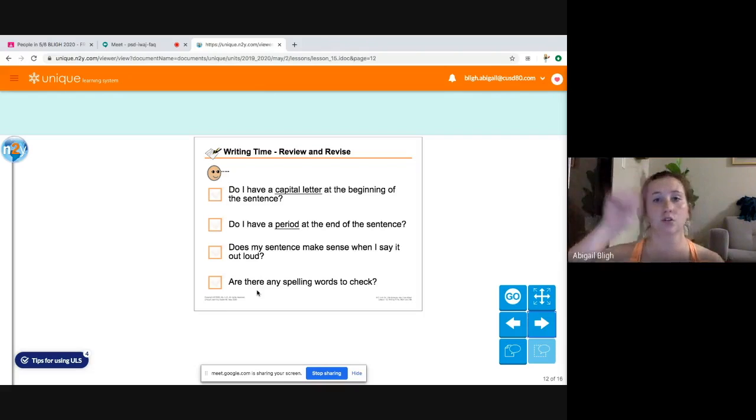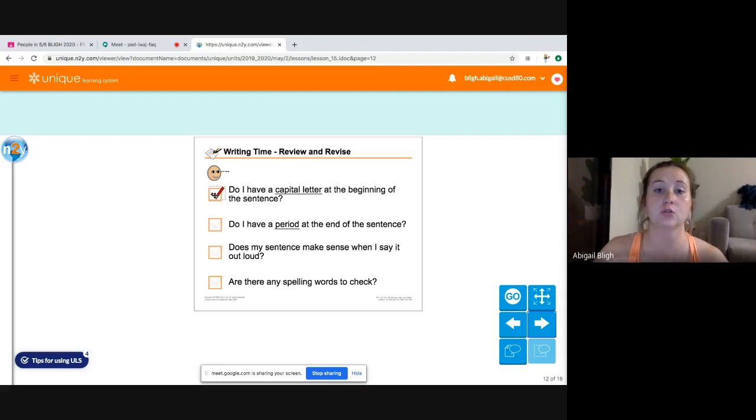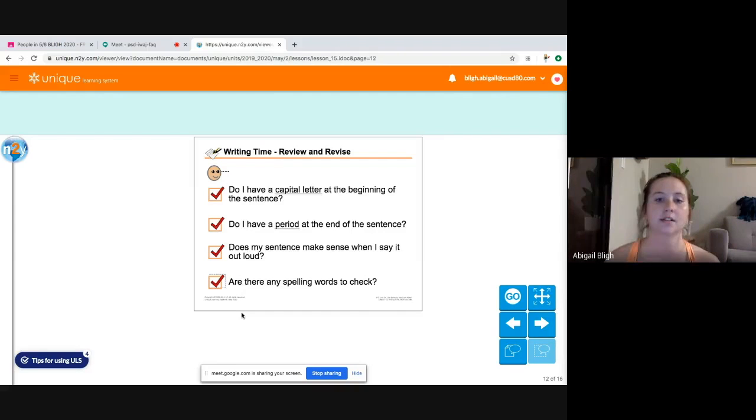They're going to circle the words that are not spelled correctly, and then you are going to fix them. And you can ask them to help you with the spelling, okay? Once you look at all these things, you're going to put a check in each box. And when each box is checked, that means you are good to go and your writing is done.